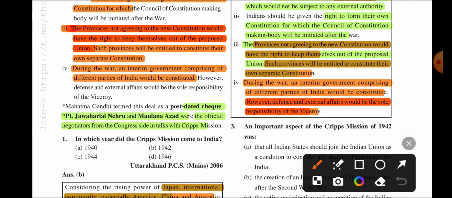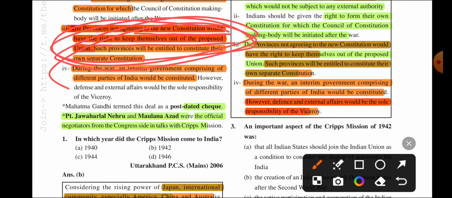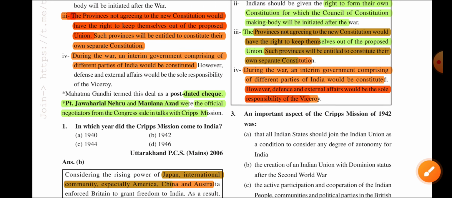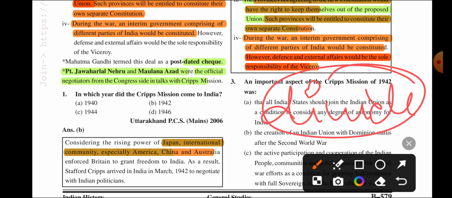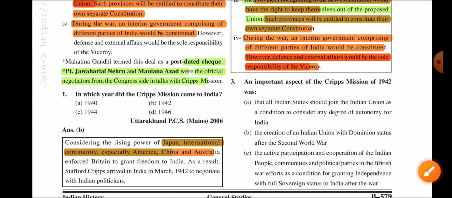Next, the provinces not agreeing to the new constitution would have the right to keep themselves out of the proposed union. Such provinces will be entitled to frame their own separate constitution. This is a very important topic, because of this, Indian politicians did not support it. The Cripps Mission allowed Indian provinces to make another constitution beside India. If they do not like it, if they want to be far from India, they can. So this was the division of India, the Balkanization of India. That is why our leaders did not support this plan.